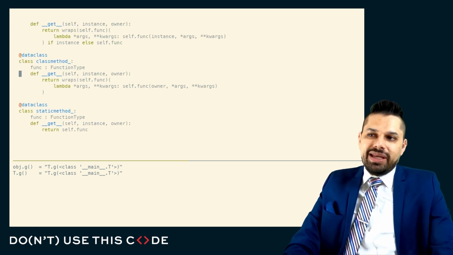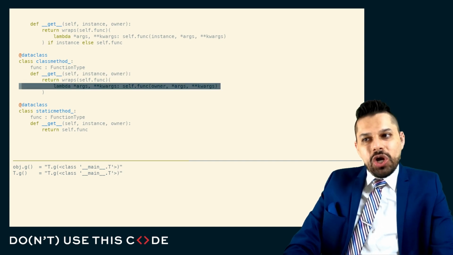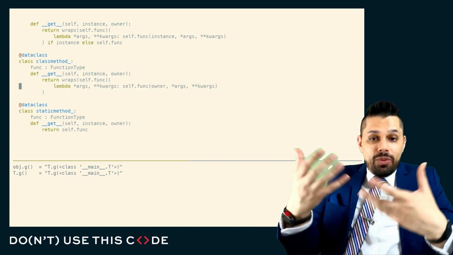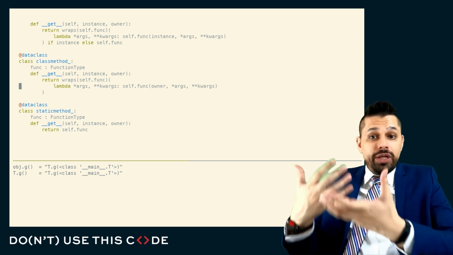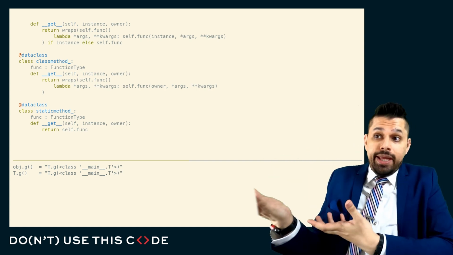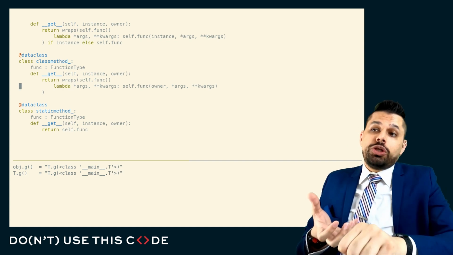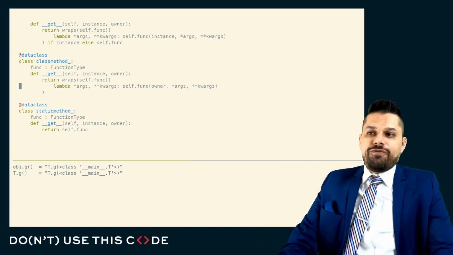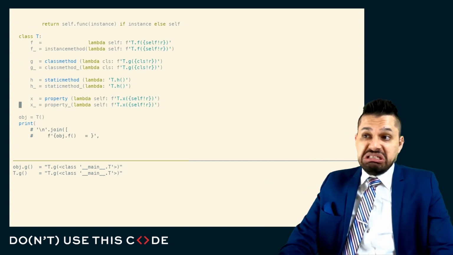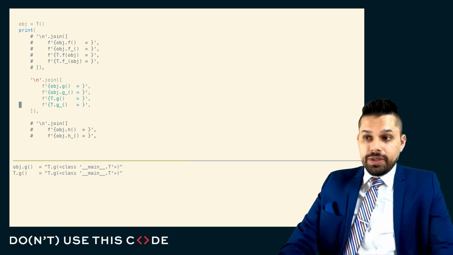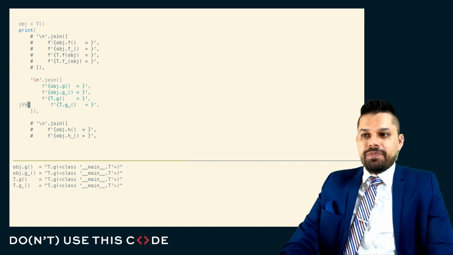Here, our class method in the get just passes in the owner instead of passing in the instance as a first argument. And you can think that when you invoke this descriptor protocol, you're given the instance or the class, and you basically either return a new function, hard coding, forcing that first argument to be the instance, or forcing that first argument to be class. Class method works basically like instance method, even though they're used for very different things. So you can see here, all of this matches up.